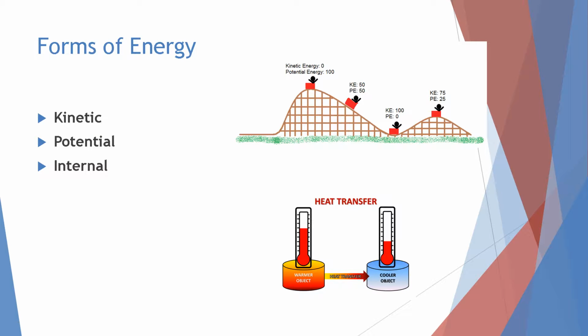There are three forms that energy can take or transfer between. The first being kinetic energy, which is the energy that all matter has that isn't stationary. And this energy is affected by the speed at which the object is moving. The second form of energy is potential energy. Potential energy is contained in matter based on its position compared to other matter.